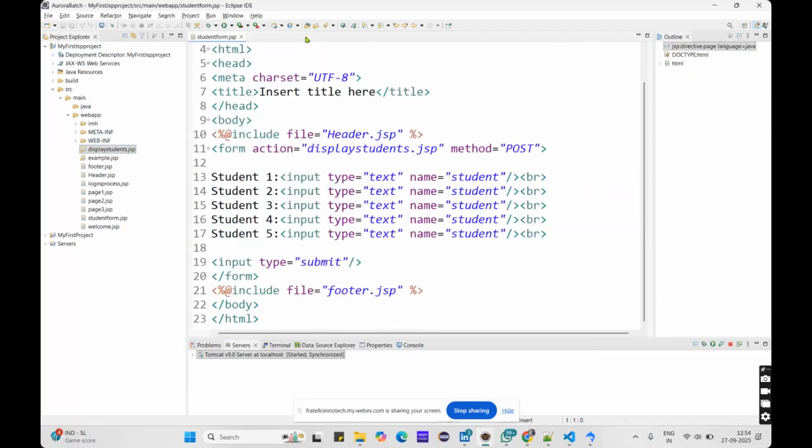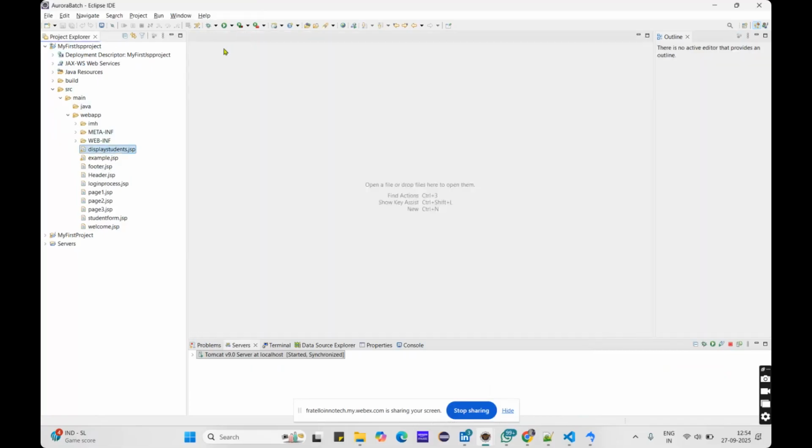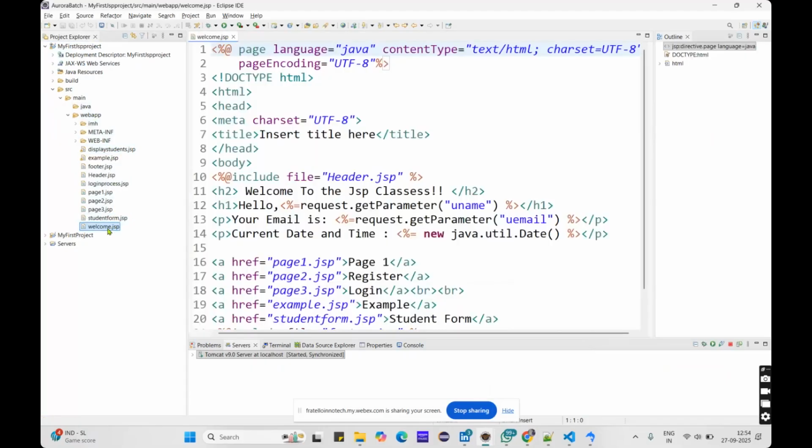Now today we will use session management. What is actually session management? And we'll do it with the login form itself. Okay, so here in the welcome file we already have the login, right? So what we'll do is, let me create one new link in the welcome file.